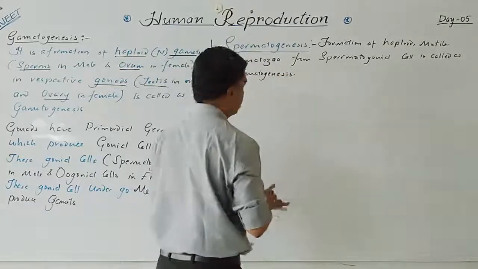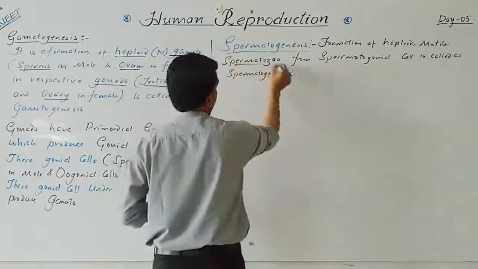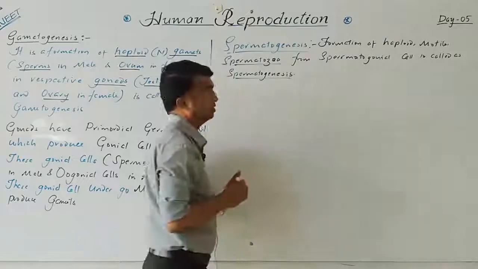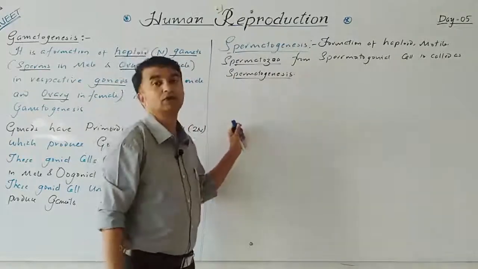So we have to produce spermatozoa from spermatogonia. So this is called spermatogenesis.